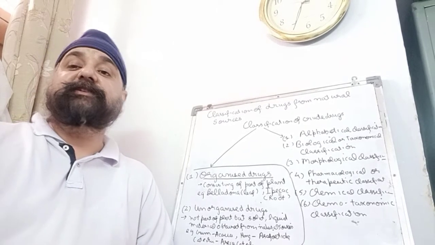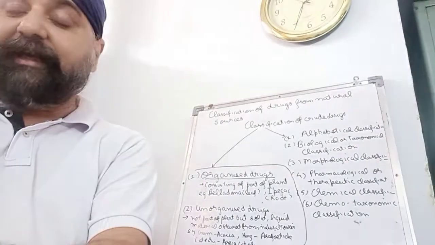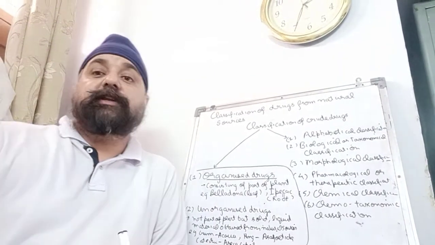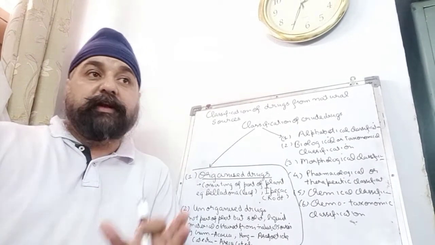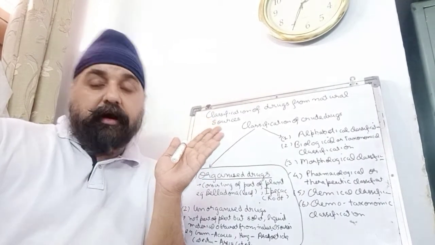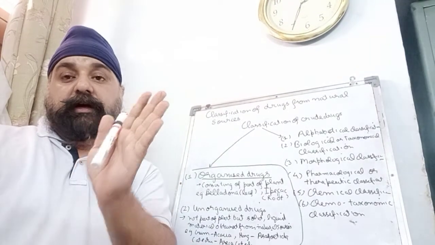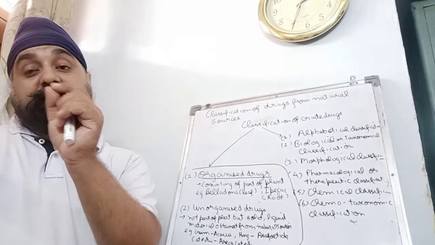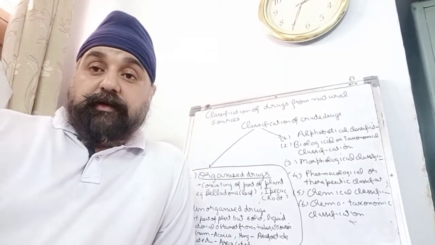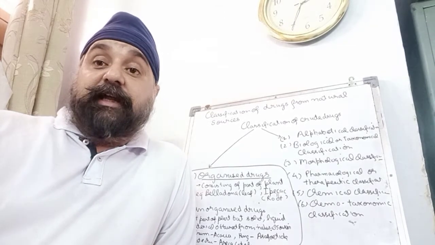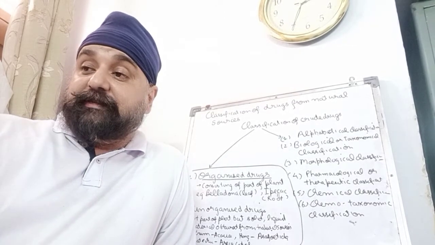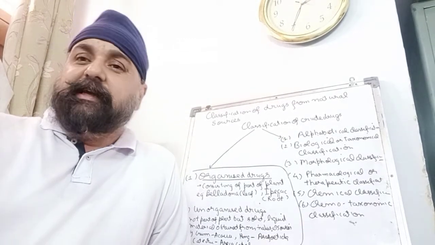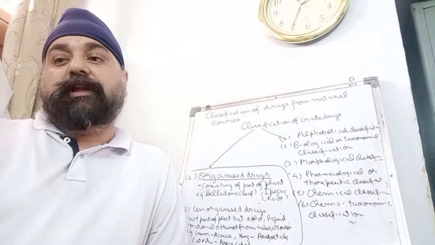Alphabetical classification is mostly used to categorize the drugs. We classify the drugs based upon their names, and we write it starting from A, the first drug starting from the letter A, until the last, that is Z. So this is called alphabetical classification. Here the crude drugs are classified based upon alphabetical names. The names can be Latin names or the vernacular name.